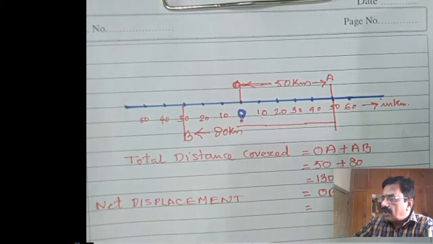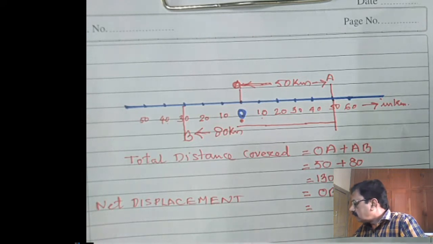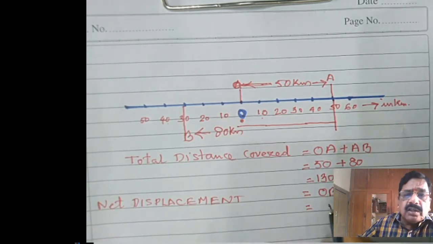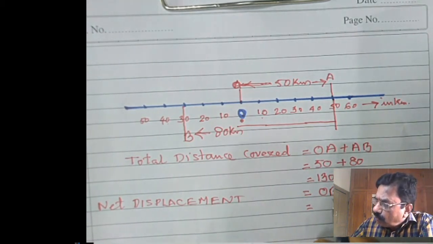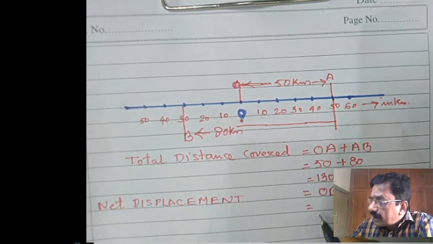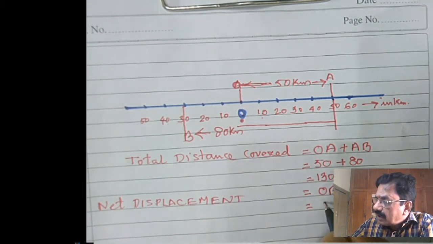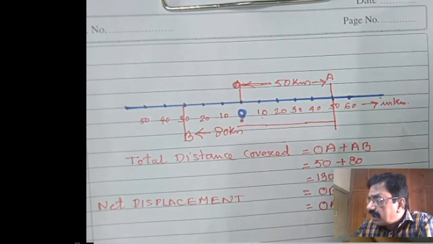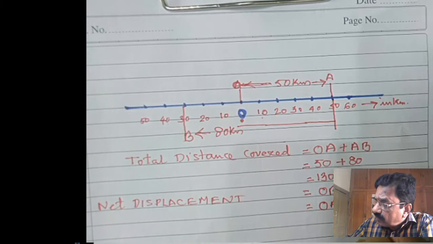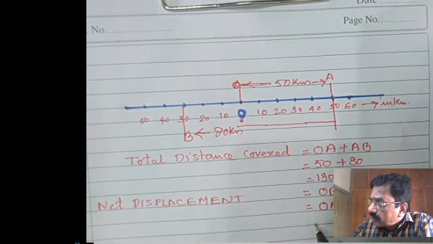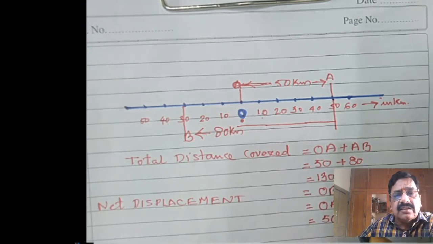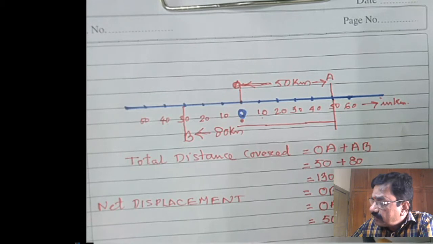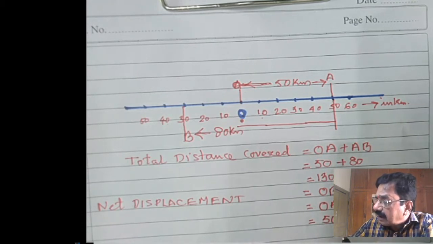Now let us see how to calculate this one. OB, what we do is that we will take up like this: OA plus AB, but here AB is in the negative direction. OA positive direction, we will take it as 50. AB negative direction, we will take it as minus 80. Negative direction means in the opposite direction to that traveled. That you have to remember. Minus 80. Therefore, it comes to be minus 30 kilometer.